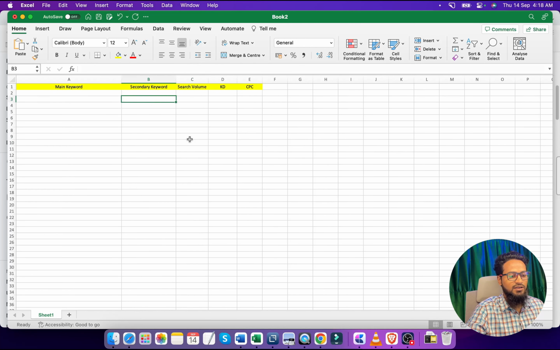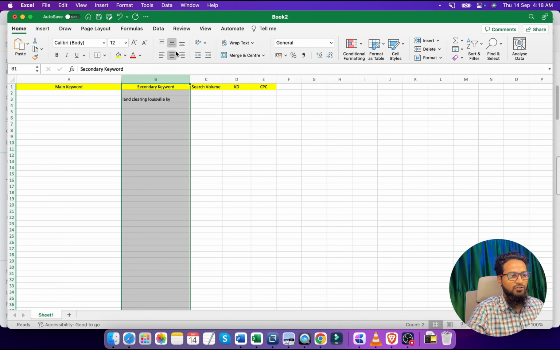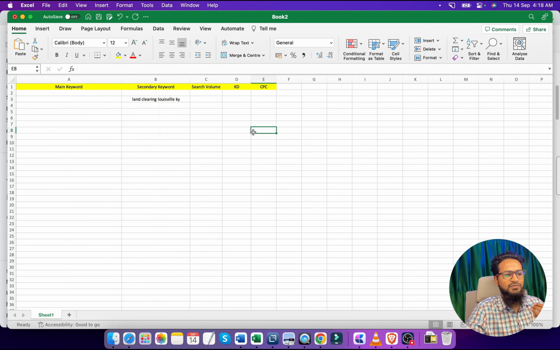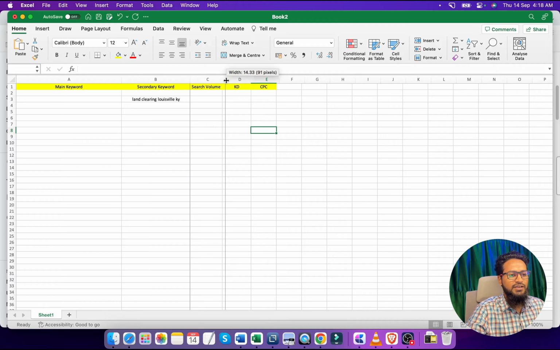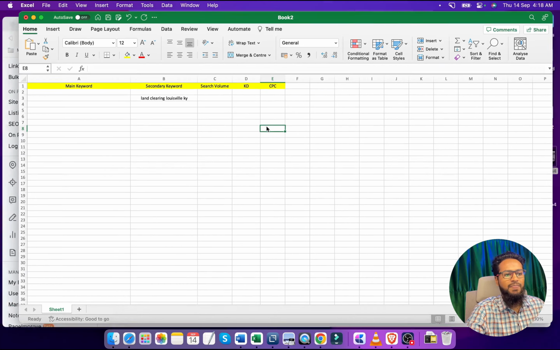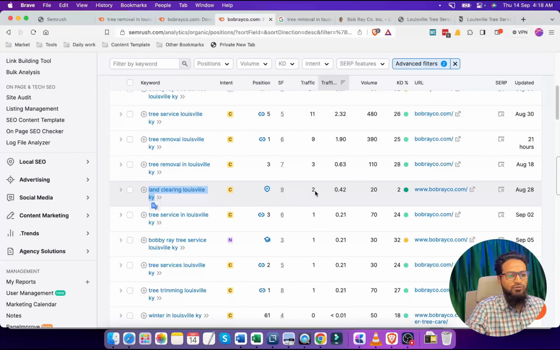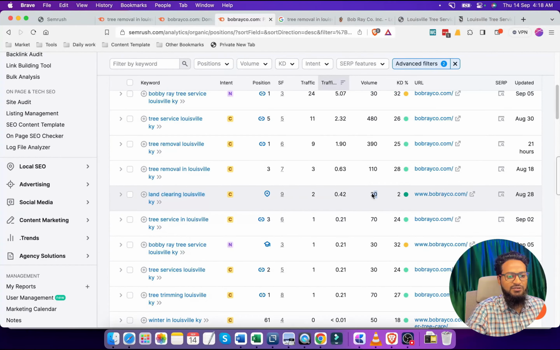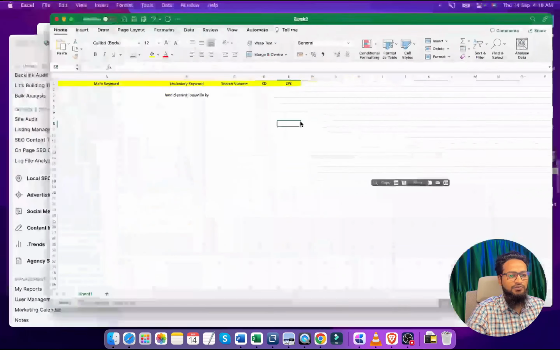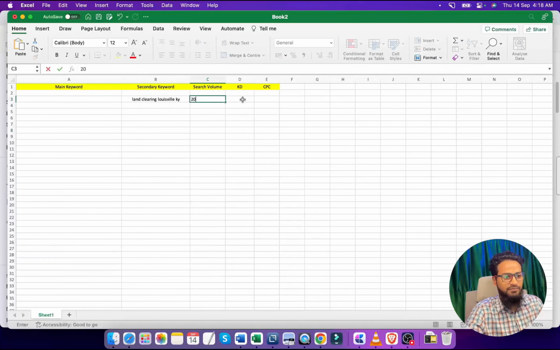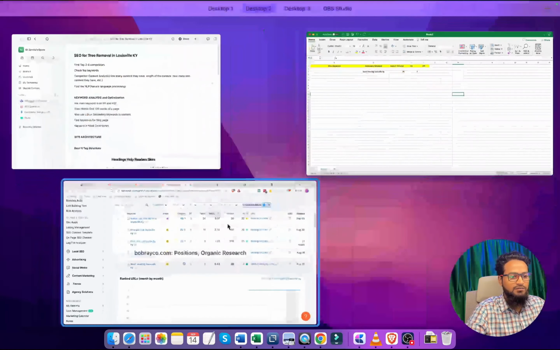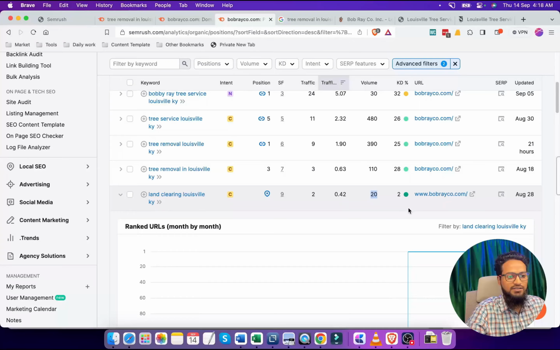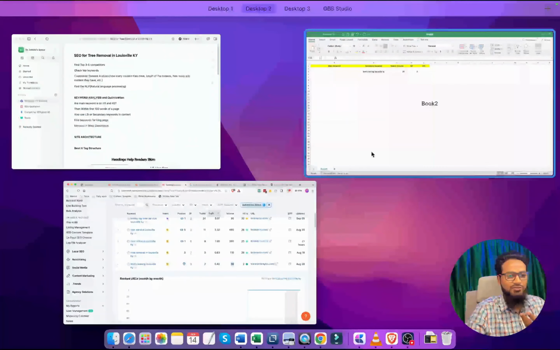Suppose this is our secondary keyword. So we have already got our secondary keywords. There might be different types of other keywords, but we will check a few of them. And we will mention those metrics: search volume 20 and KD 2. Search volume is 20, KD 2, and CPC, for now we are not going to target.